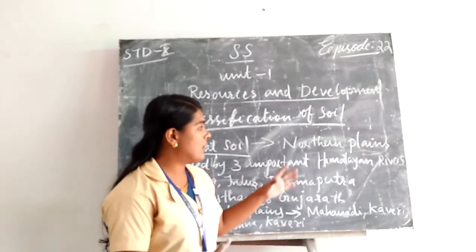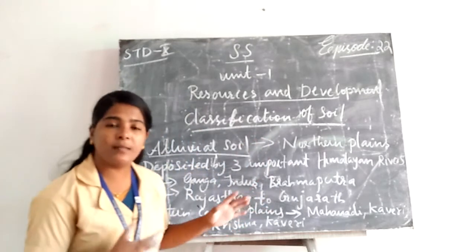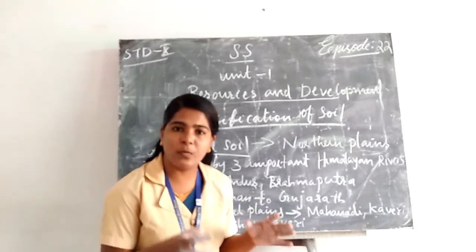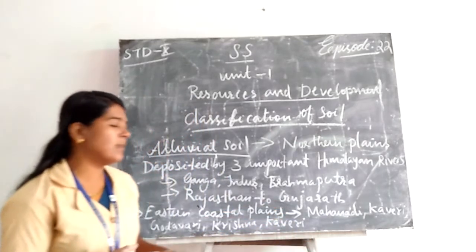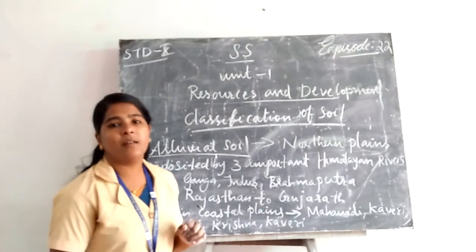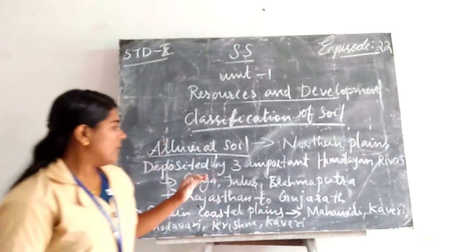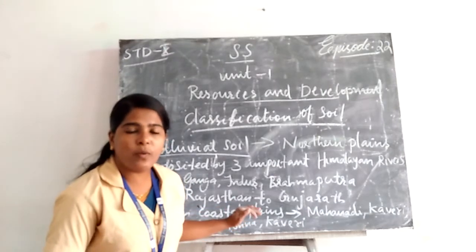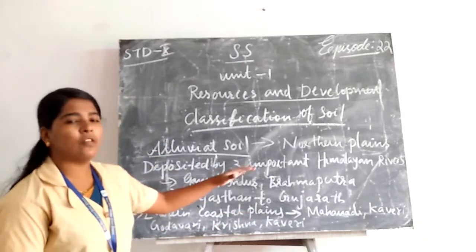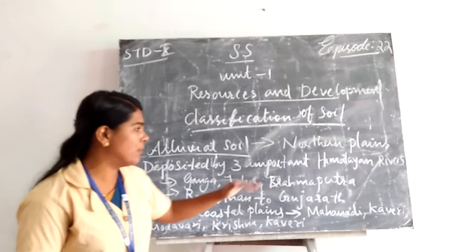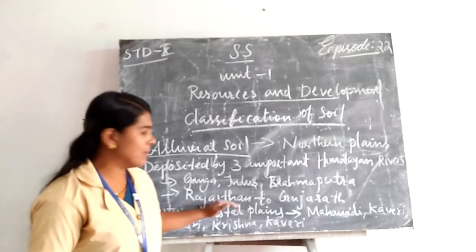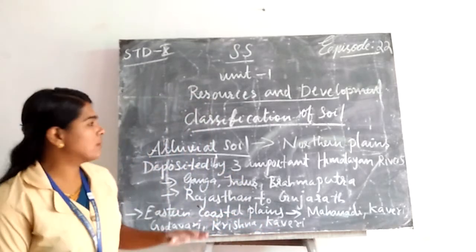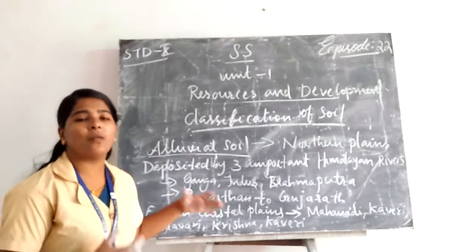In the eastern coastal plains, the alluvial soil was deposited by the main rivers Mahanadi, Kaveri, Godavari, and Krishna. The deposition by the Himalayan rivers extended from Rajasthan to Gujarat.